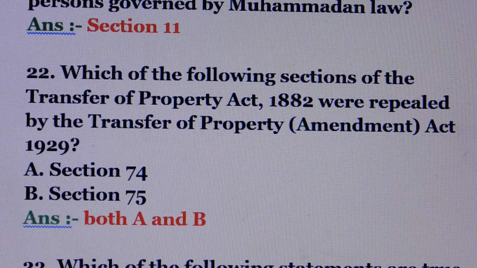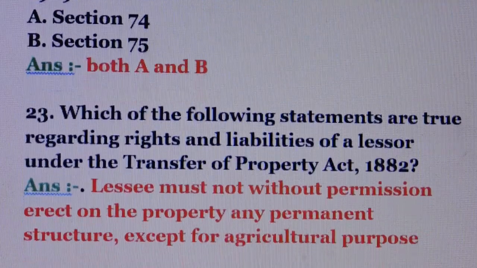Question number 22. Which of the following sections of the Transfer of Property Act were repealed by the Transfer of Property Act 1929? Answer is both A and B. Means option number A section 74, option number B section 75. Question number 23.